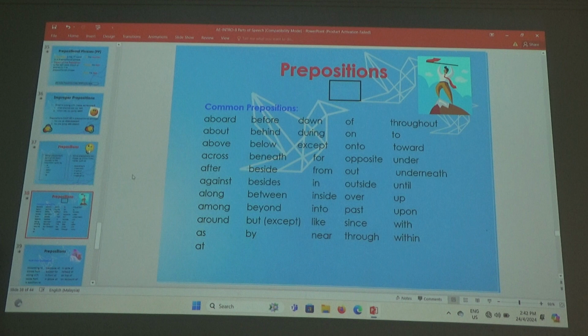Right? Common prepositions. Okay, quickly read through anything you have not come across. All these words here. Anything here you haven't come across? I think all these are quite common. I hope so.